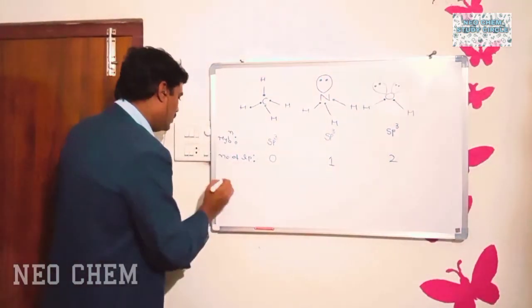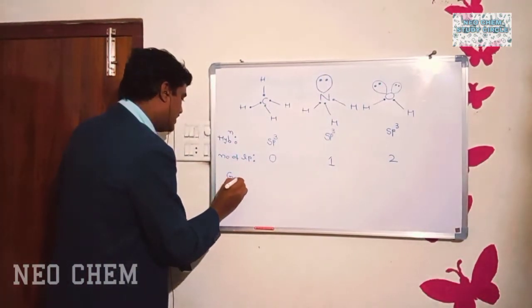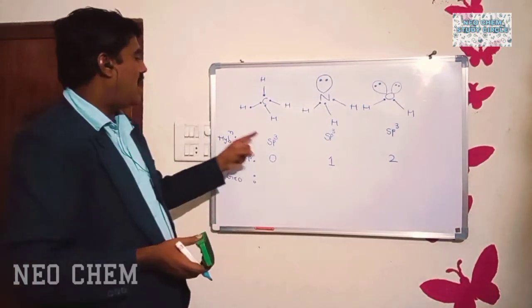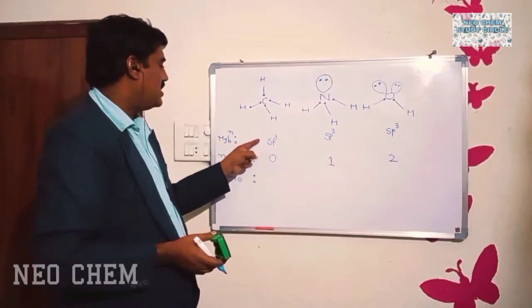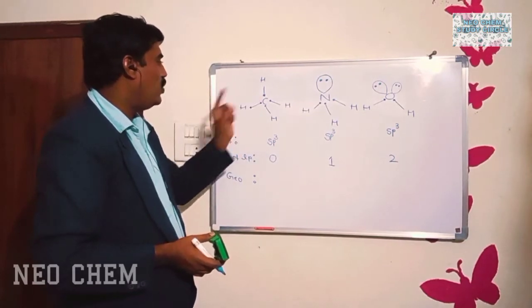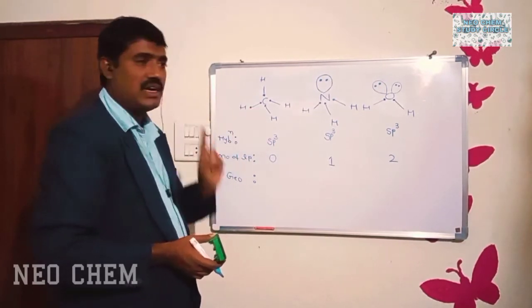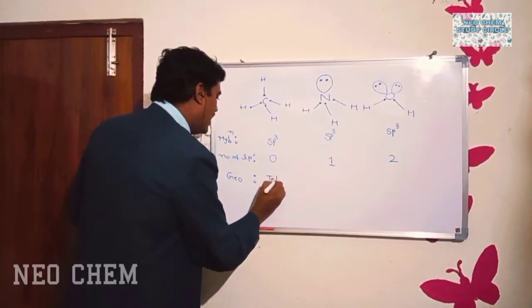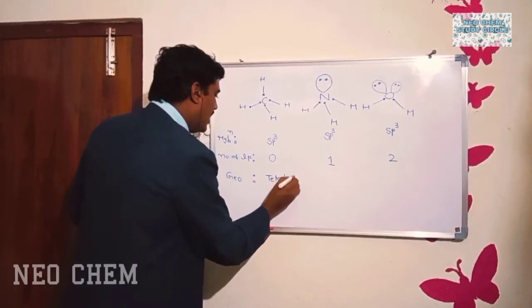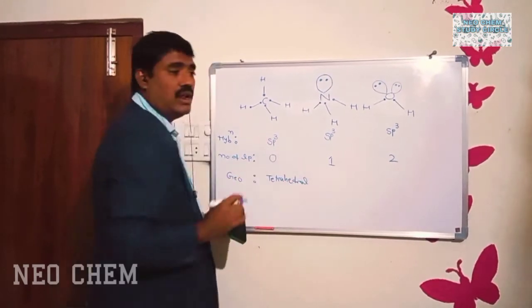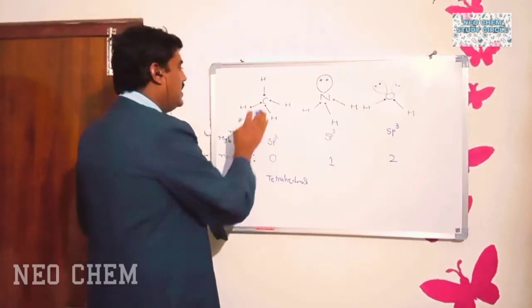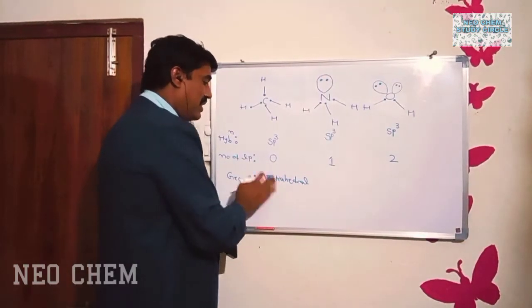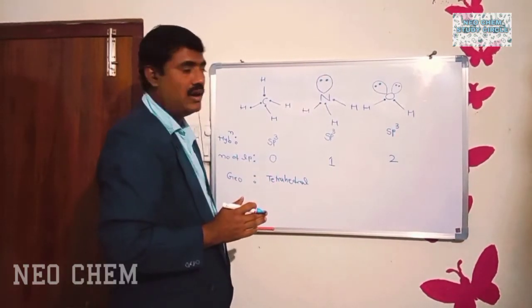Okay, now let us discuss the geometry. After sp3 hybridization, if there is no lone pair of electrons over the central atom, then the geometry is tetrahedral.